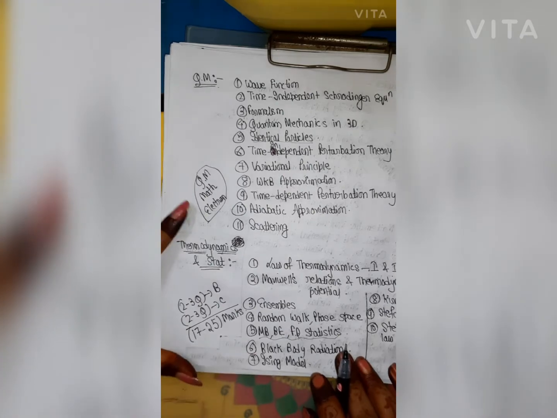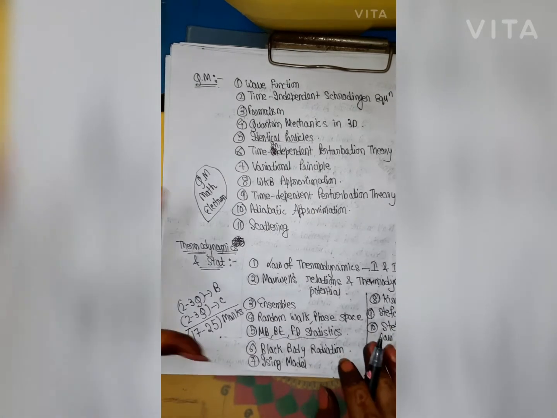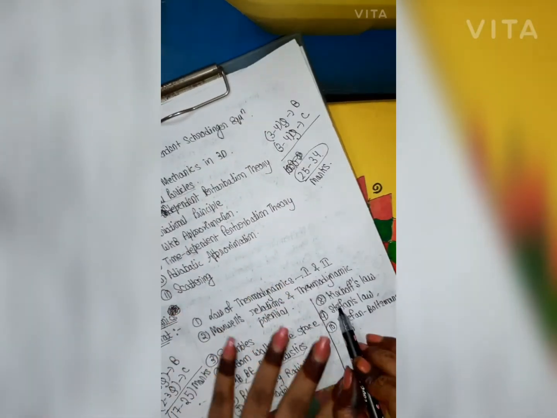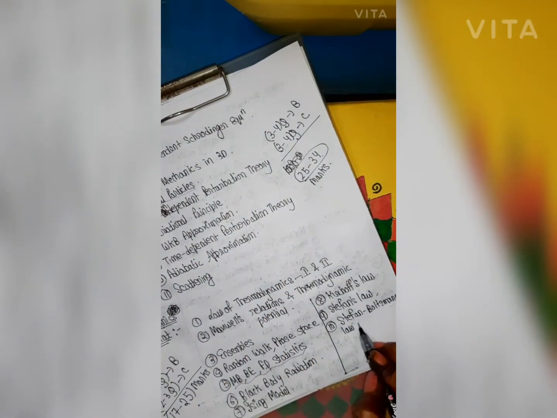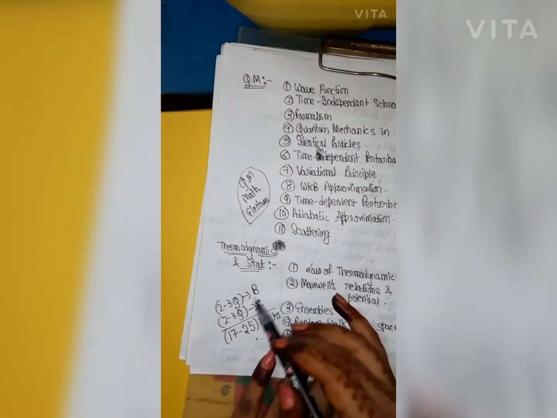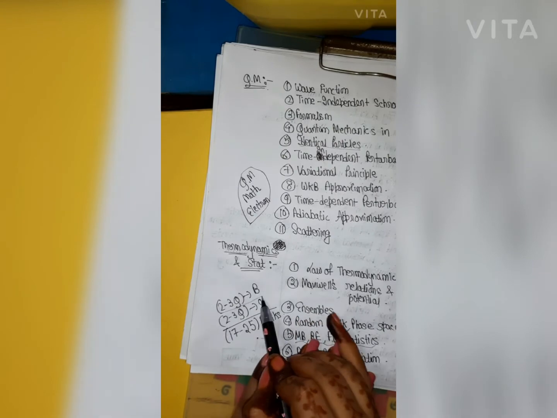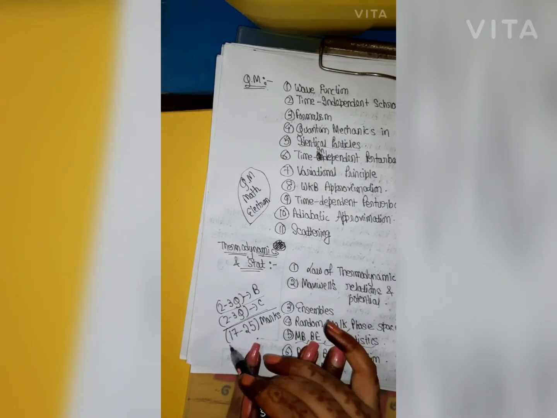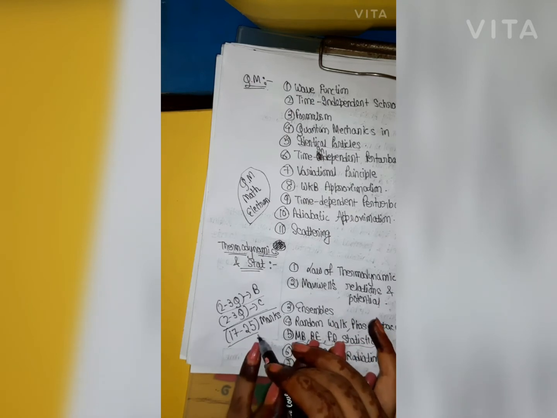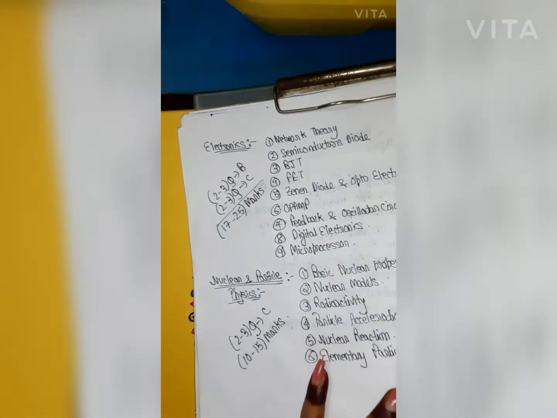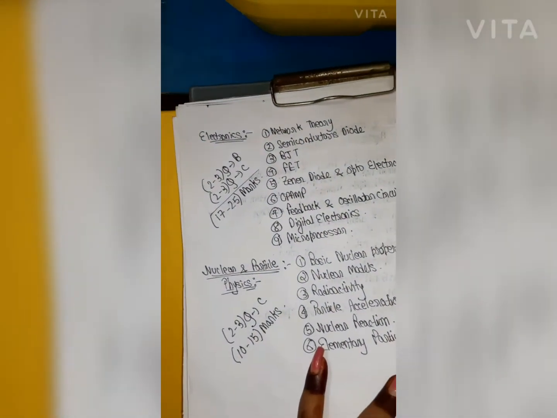I have not written that because that's a part of our syllabus in lower classes. Then Kirchhoff's law, Stefan's law, Stefan-Boltzmann law, and there are so many others. We will discuss that later. So the marks weightage, let us see. 2 to 3 questions in part B and 2 to 3 questions in part C also. More or less 17 to 25 marks is over here. This is also a good amount of marks. So now let's see other topics as well.